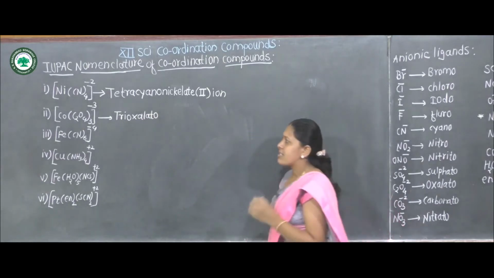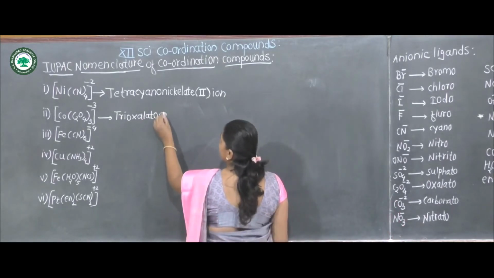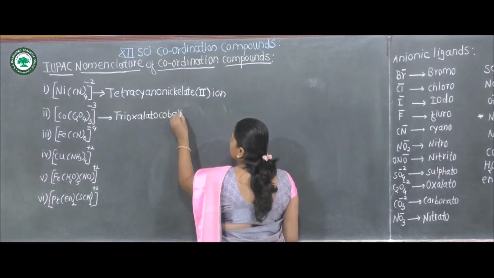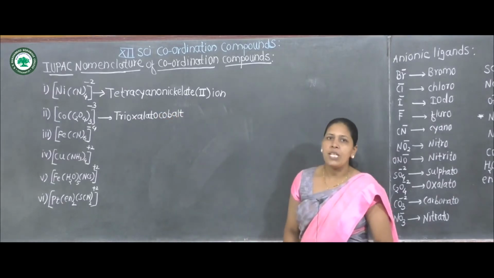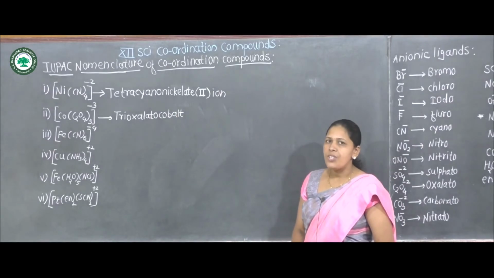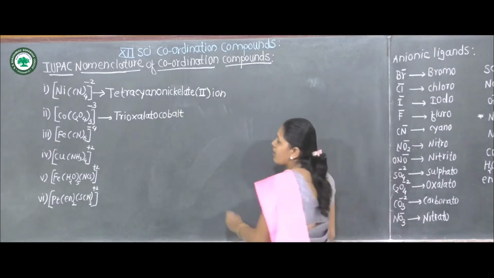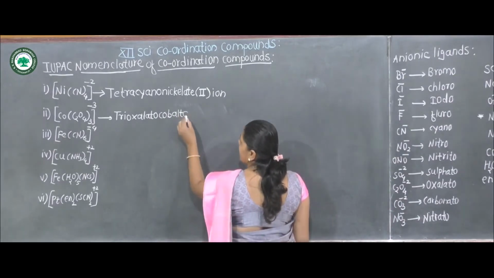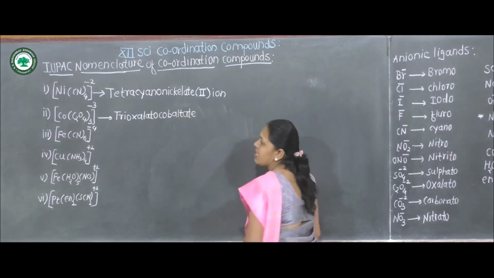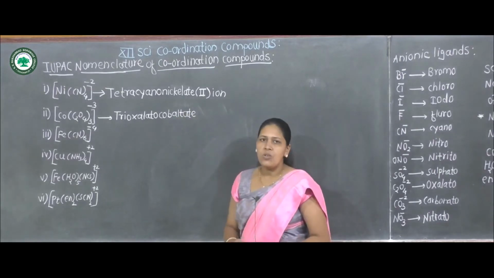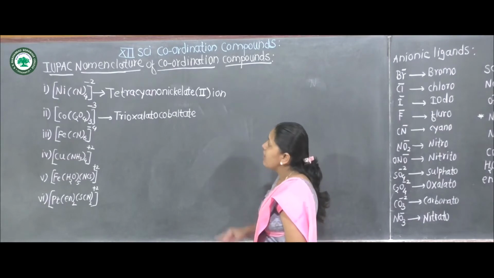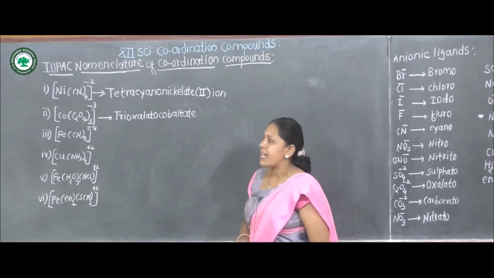Then the central metal ion cobalt. It is an anionic complex, so which suffix is used after the name of the metal? Ate. Then the name is trioxalatocobaltate. Then the oxidation state of cobalt in parentheses.